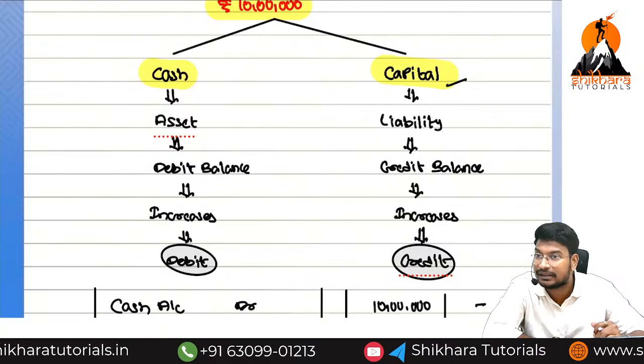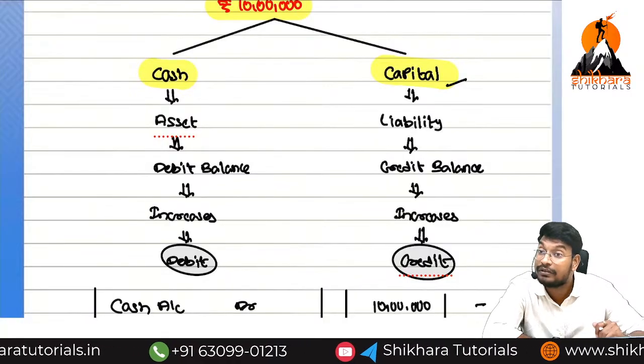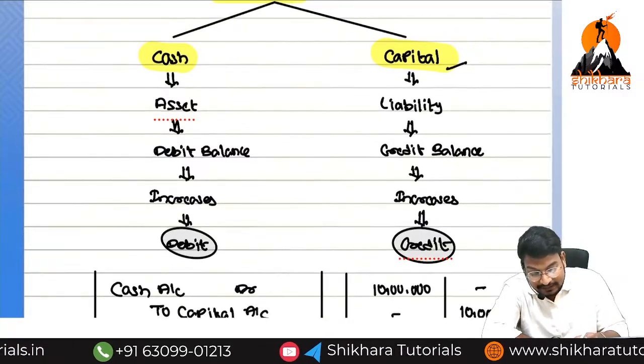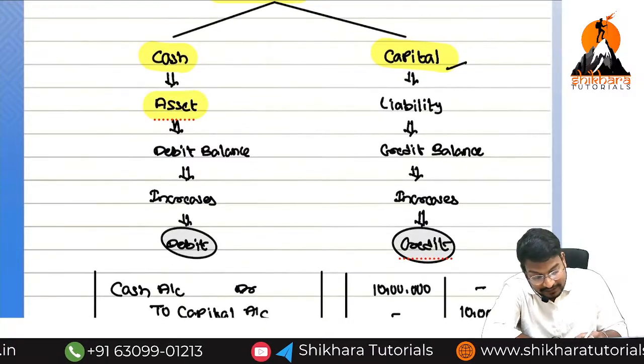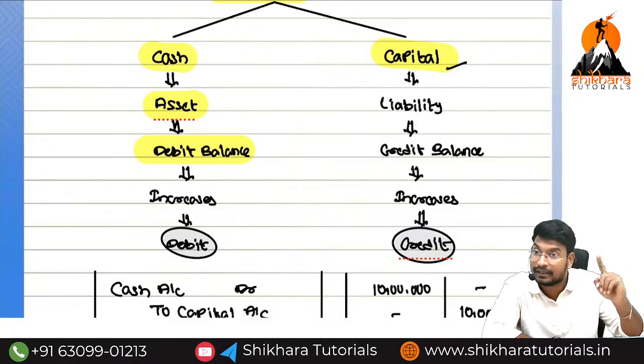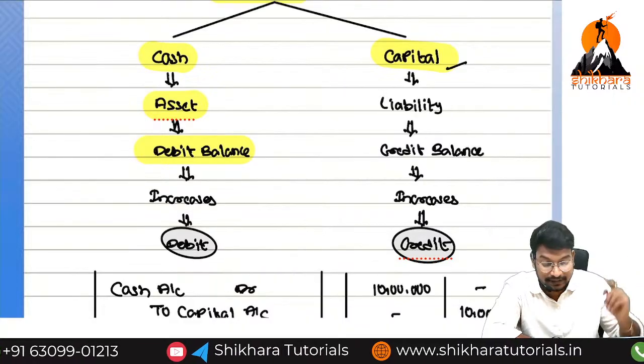Debit what comes in. Credit what goes out. But now we are following which approach? Modern approach. So cash means asset or liability? Asset. So asset, which balance? Debit. Asset and expenses will have debit balance. Incomes and liabilities will have credit balance.